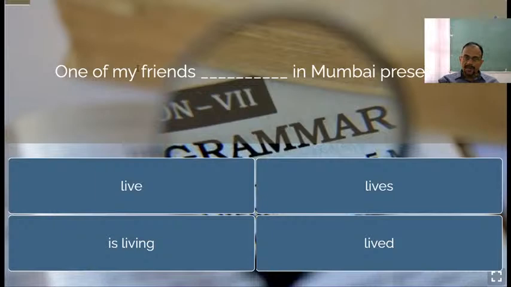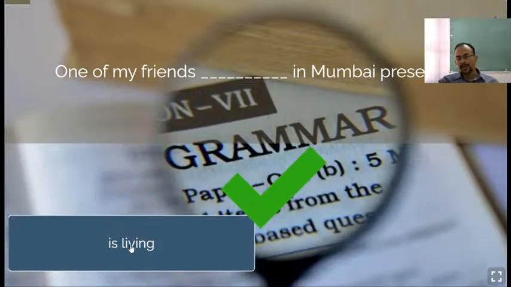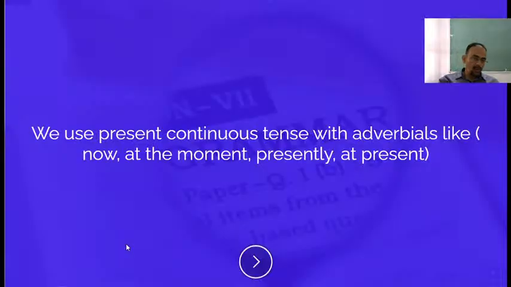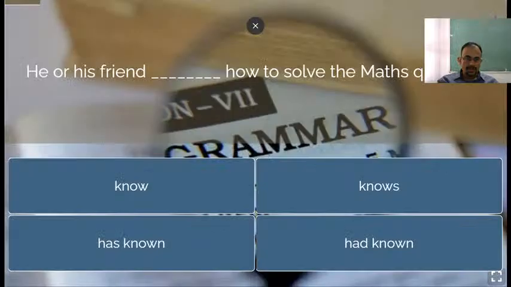Okay, and one of my, as I told you, one of my friends. If the sentence starts with one of my friends, the verb will agree with one, which is singular. Therefore, is living in Mumbai presently. Right? Is living. Always remember, one of my friends is living. One of my friends lives in Mumbai. Okay, it should not be live because the verb will always agree with one. And what is the rule for using present continuous here? Time adverbials like now, at the moment, presently, at present are used for present continuous.